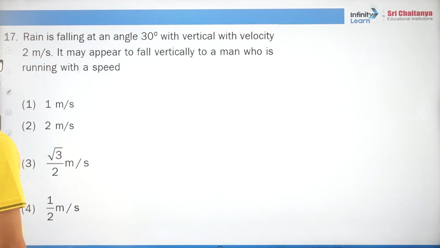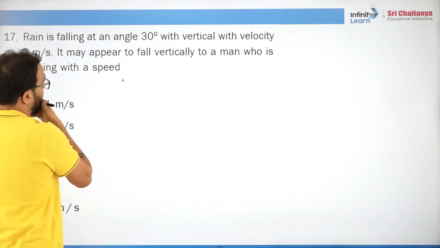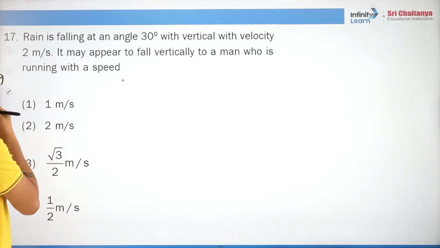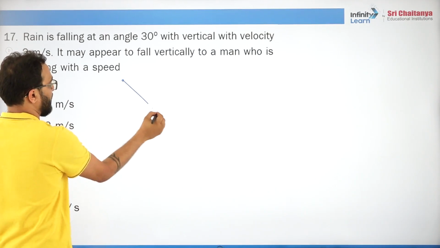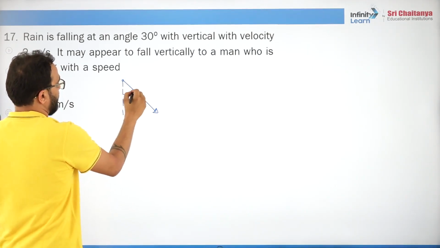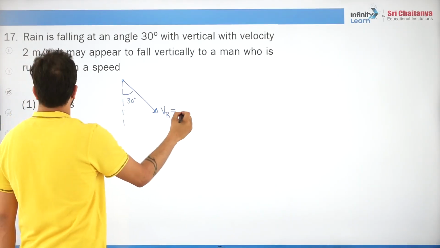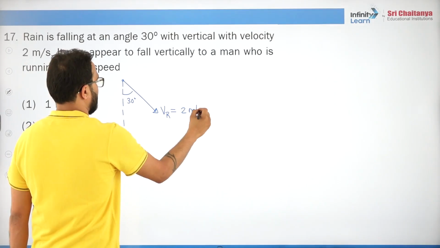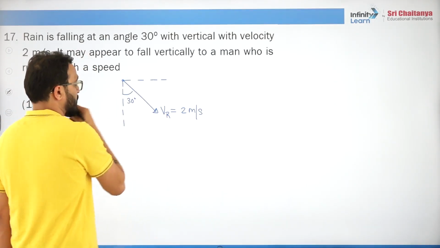It is clear? Fantastic. Now rain is falling at an angle 30 degrees with the vertical and velocity 2 meter per second. It may appear to fall vertically to a man who is running with a speed. Fantastic. We will write like this. This is how the rain is coming down, let's say, with an angle 30 degrees with the vertical. This is the velocity of the rain. How much is it given? 2 meter per second. So obviously we will express it in the form of its components.